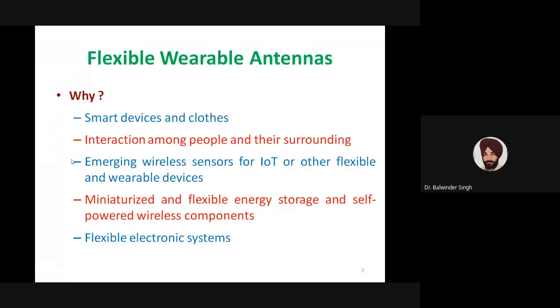Then the next part is the flexible wearable antenna. So the first thing is, why are we focusing on flexible or wearable antennas? Because nowadays we are moving towards smart devices and smart clothes.